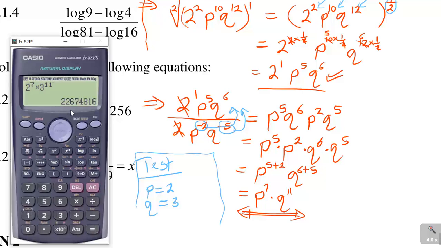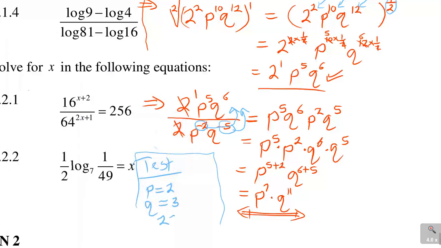It will be a big number. Don't know whether I'll be able to see. It's 22, 67, 48, 16. It's just this big number.